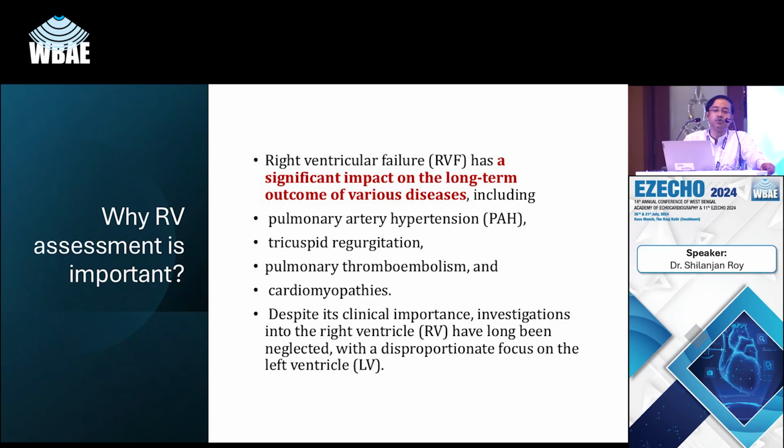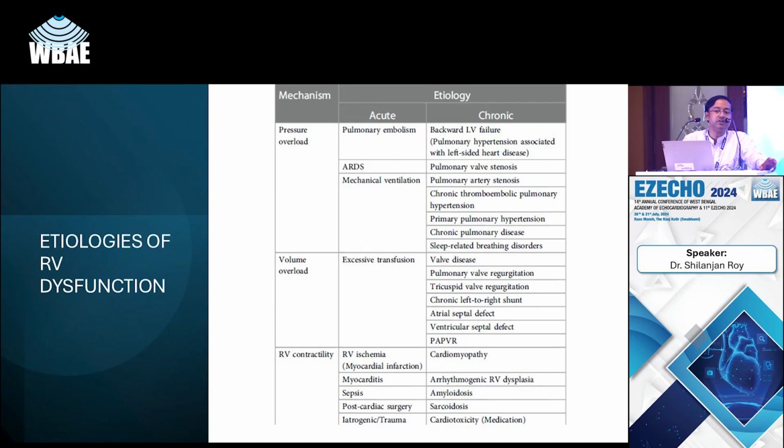In these scenarios, newer diagnostic modalities with various forms of echo or other advanced imaging may be very essential to pick up early and subtle RV dysfunction quickly, to institute treatment and improve the prognosis of the patients.